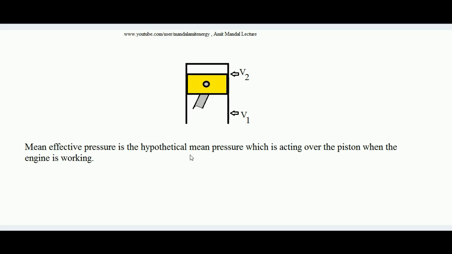The pressure inside the engine of a 4-stroke SI engine is continuously changing. So if we want to know what mean pressure is acting over the piston crown, that is what mean effective pressure is. Before understanding how to derive it, we have to understand some mathematics.